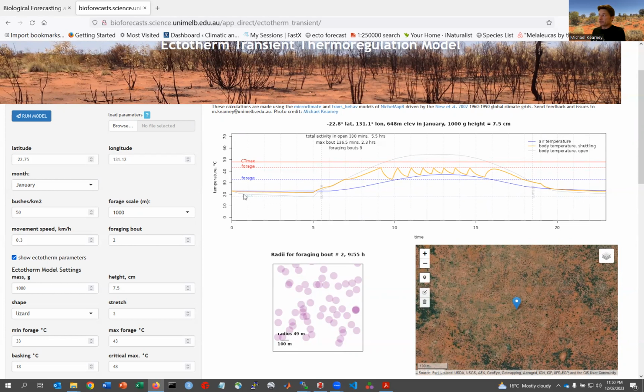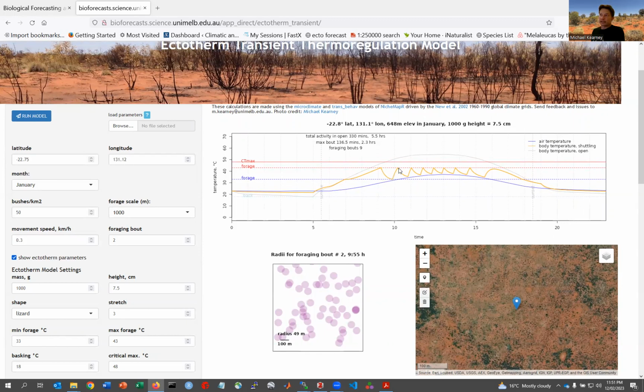What you can see in gray is the steady state temperature. This is what we calculate the body temperature would be if the animal just stayed out in the open and didn't thermoregulate. So you can see it's getting up to over 50 degrees, way above the critical thermal maximum that's been specified here for the animal. So this shuttling behavior is keeping it from overheating, but you can see how long it takes to cool down and then how quickly it warms up.